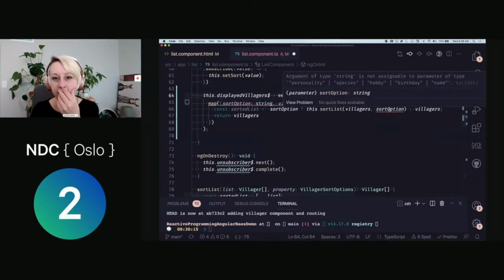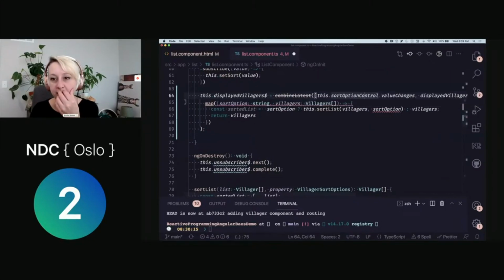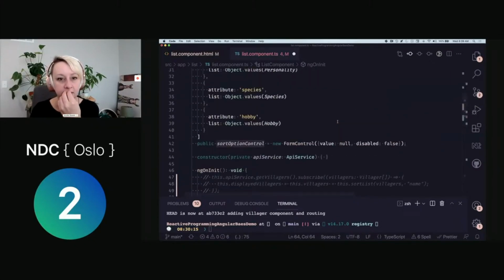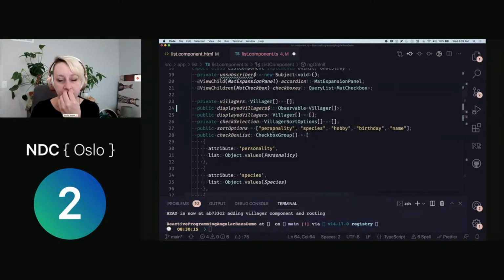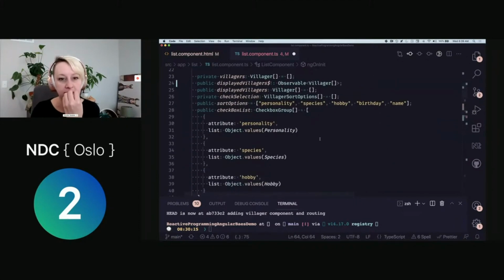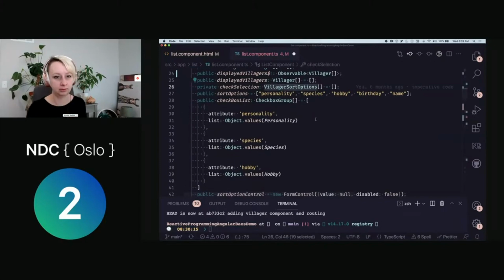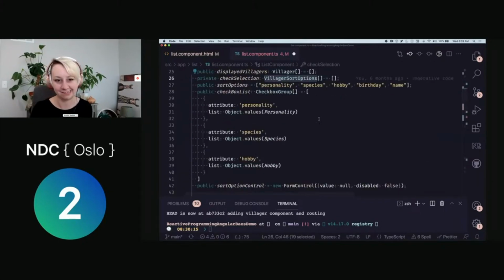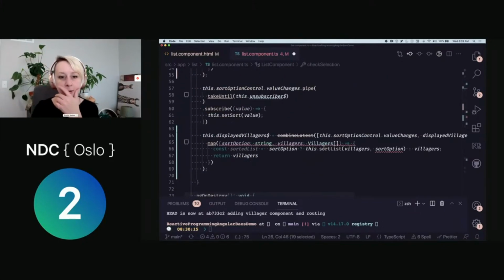Always fun debugging. My TypeScript is yelling at me today. Oh, did I set this as a sort option? Sort option. Fine. All right. So here we are.